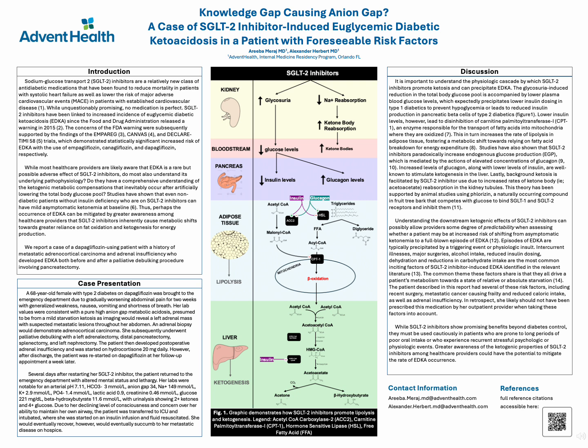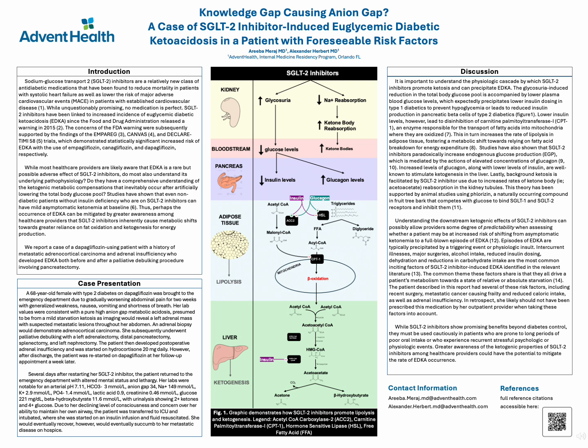Her labs were notable for an arterial pH 7.11, bicarb 3, anion gap 34, potassium 2.9, lactic 0.9, glucose 221, beta-hydroxybutyrate 11.6, with urinalysis showing 2+ ketones and 4+ glucose. Due to her declining level of consciousness and concern over her ability to maintain her own airway, the patient was transferred to ICU, started on an insulin infusion and fluid resuscitation. However, she would eventually succumb to her metastatic disease on hospice.